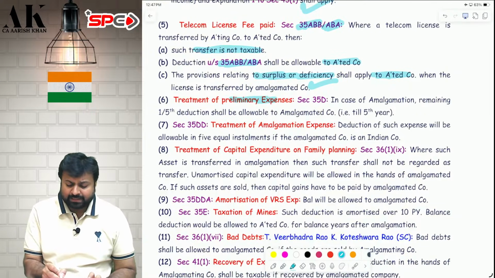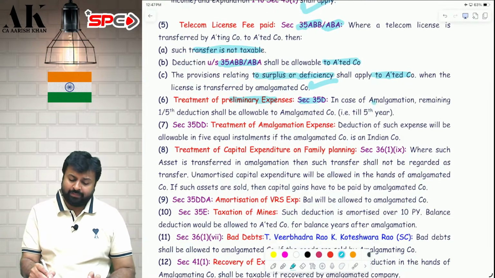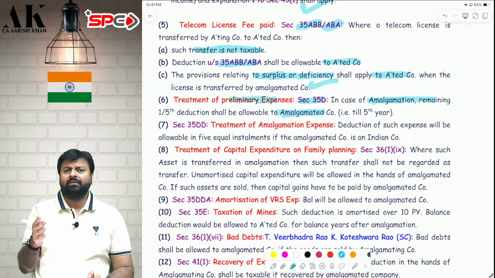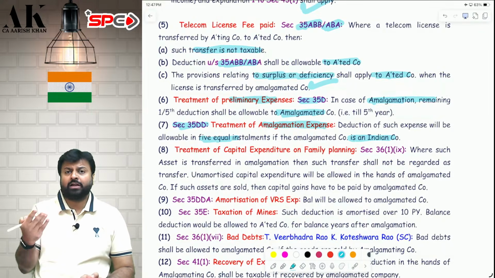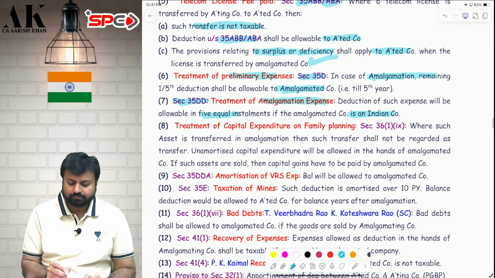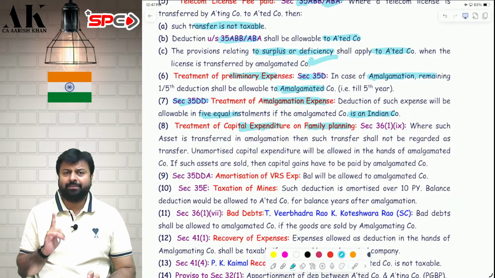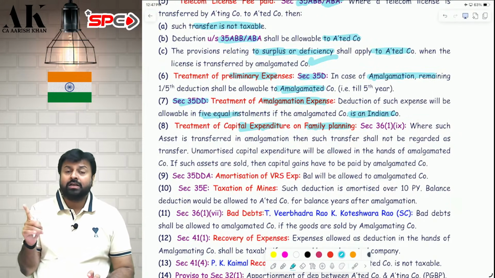Then preliminary expense 35D is allowed in 5 years. It will be allowed to the amalgamated company for the balance years. Similarly, amalgamation expense 35DD. This is also allowed in 5 equal installments. This will also be allowed to the amalgamated company for the balance number of years. Similarly, capital expenditure of family planning. Remember, capital expenditure of family planning is also allowed over 5 years. So this will also be allowed for the balance number of years to the amalgamated company.